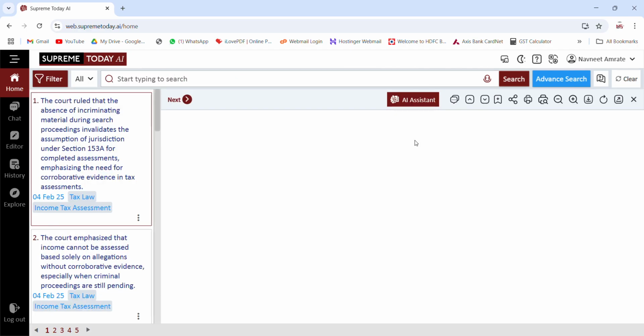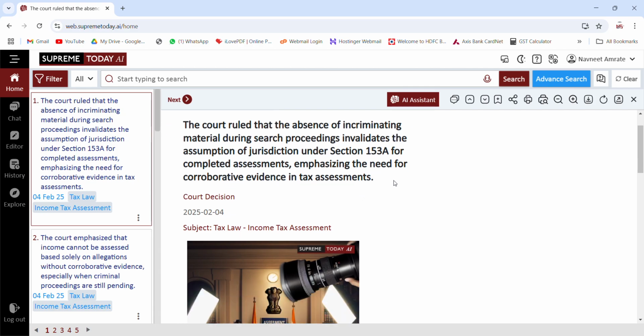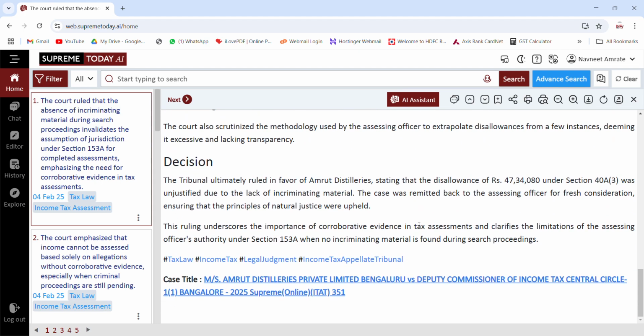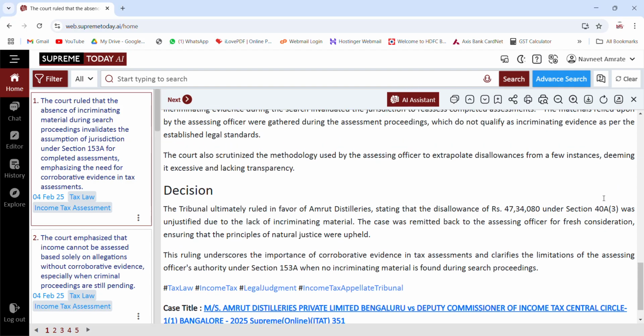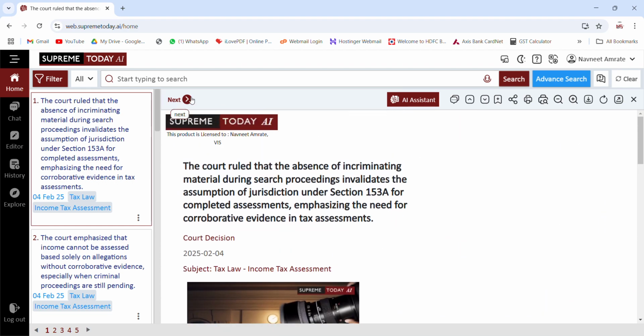So if you click on any news, for example, the court ruled that absence of incriminating material, 153A, you get all the background, arguments, court analysis, decision, plus you can also look for that case in the database.